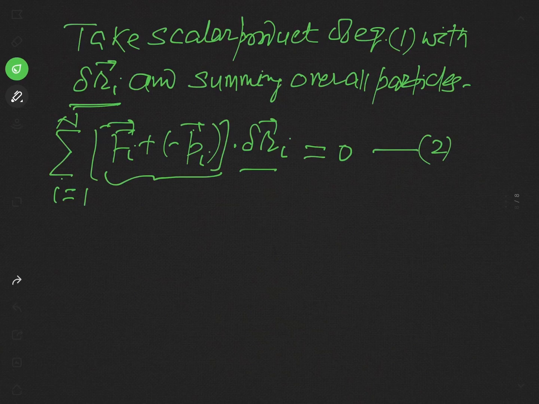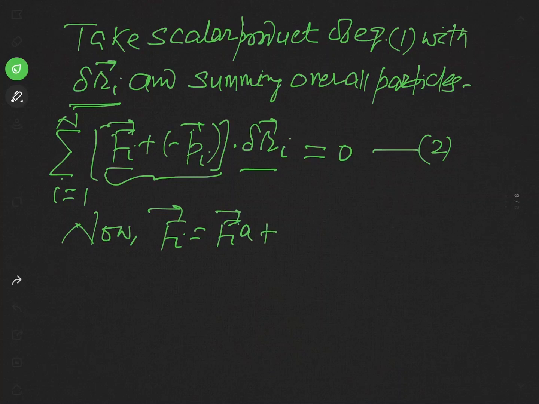Now, as we have seen in the previous lectures, this force Fi consists of two forces. First one is applied force and second one is force of constraint. So now we know that this Fi is equal to Fia plus Fic.